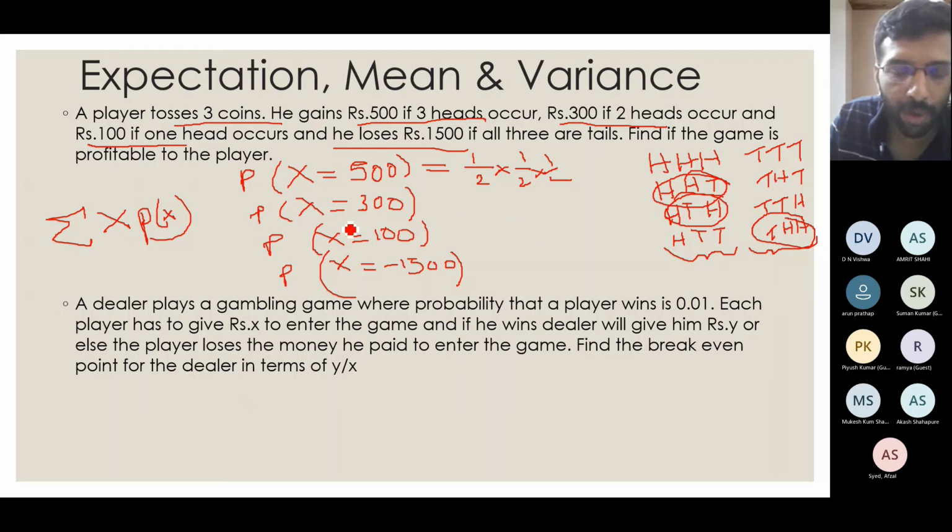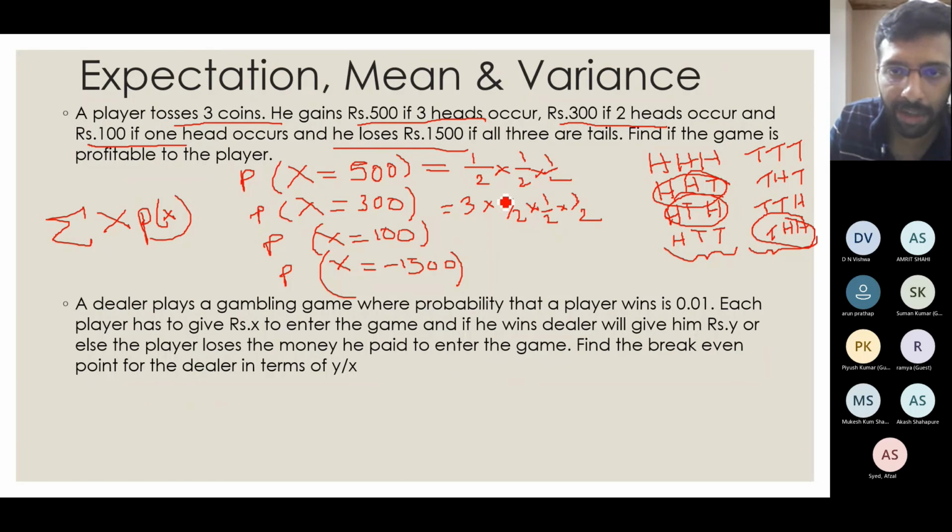So in 3 cases you got, so that will be 3 into, again 1 by 2 into 1 by 2 into 1 by 2. Now what's the probability that you get 1 head? That is corresponding to 100 cases, 1 head.